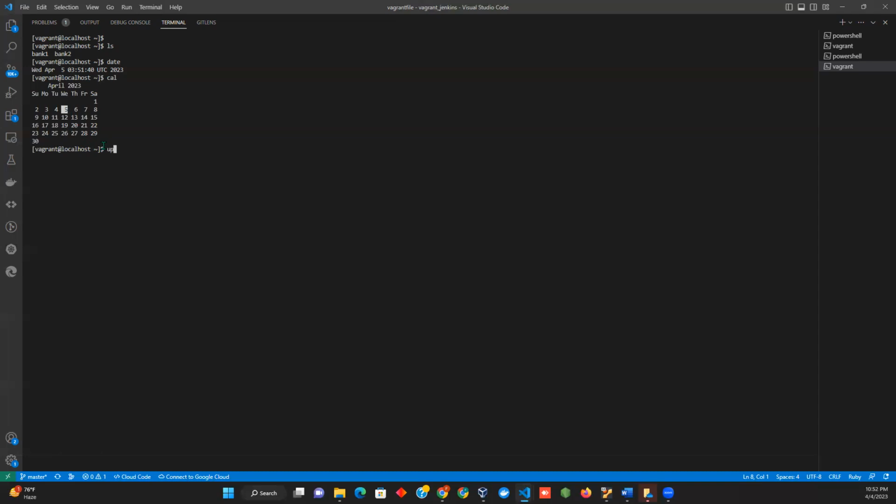I will do uptime. What does uptime mean? Uptime means to show the current uptime, how long this virtual machine has been on. I want to know how long this virtual machine has been on. If I press enter, the system will tell me that this machine was on for more than 35 minutes, which is right.